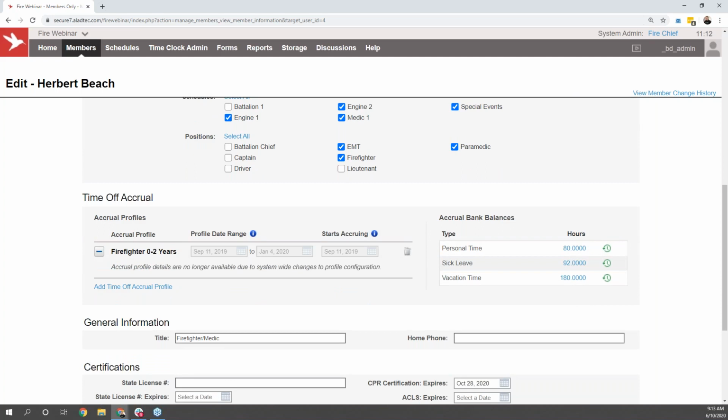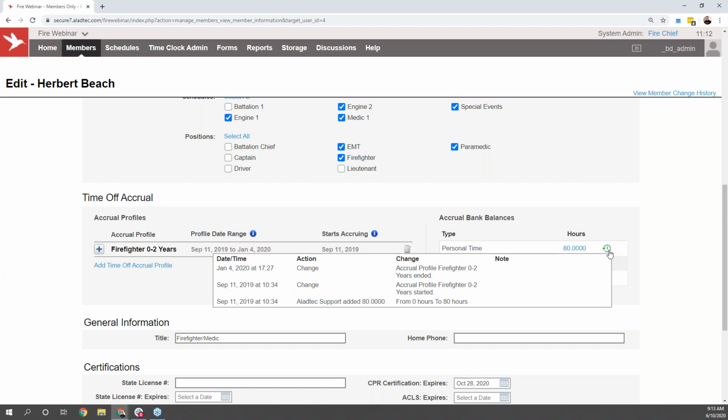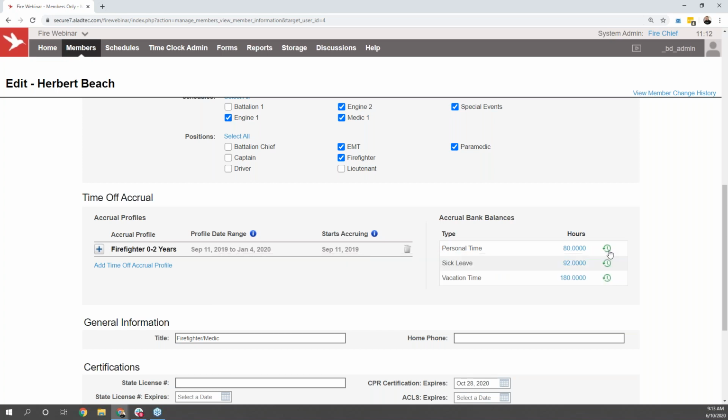So you can set it up so that users are automatically accruing hours within the system here. They'll also have full access to see the number of hours that are in their current accrual bank, as well as see the full history associated with that accrual bank as well. They can see when they earned hours, used hours, when their time off that was on the schedule was canceled and hours were automatically put back into their bank.